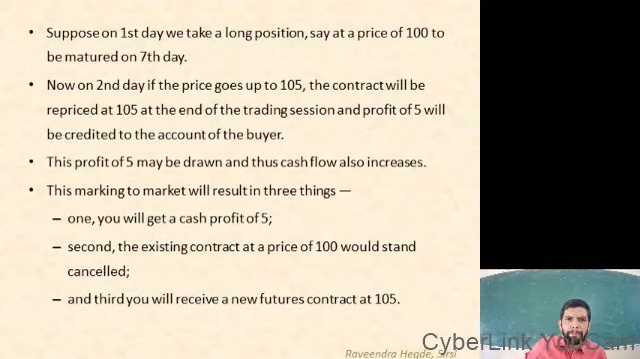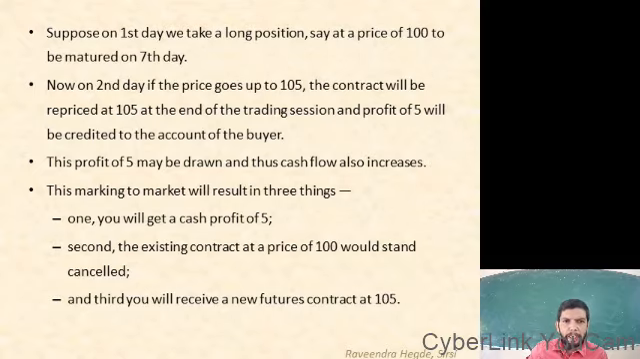Let me give an example. Suppose on the first day we take a long position. We are in the position to buy. We take a long position, say at a price of 100, to be matured on the 7th day. Now on the second day, if the price goes up to 105, there is an upward movement. The contract will be repriced at 105 at the end of the trading session, and a profit of 5 will be credited to the account of the buyer. This profit of 5 may be drawn and thus cash flow also increases.